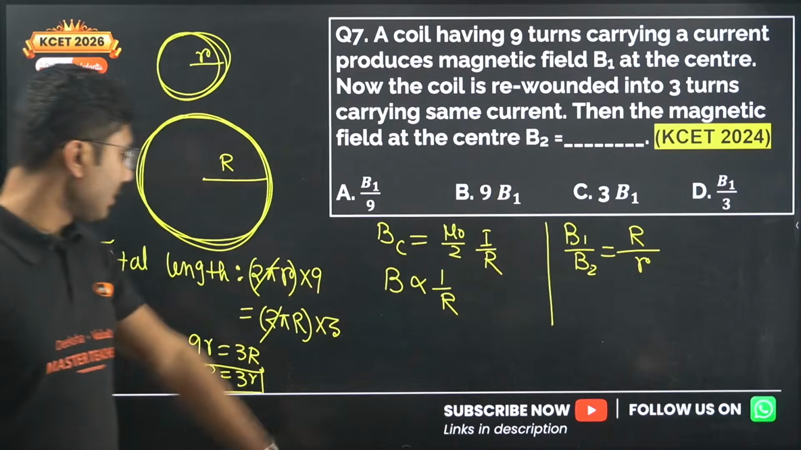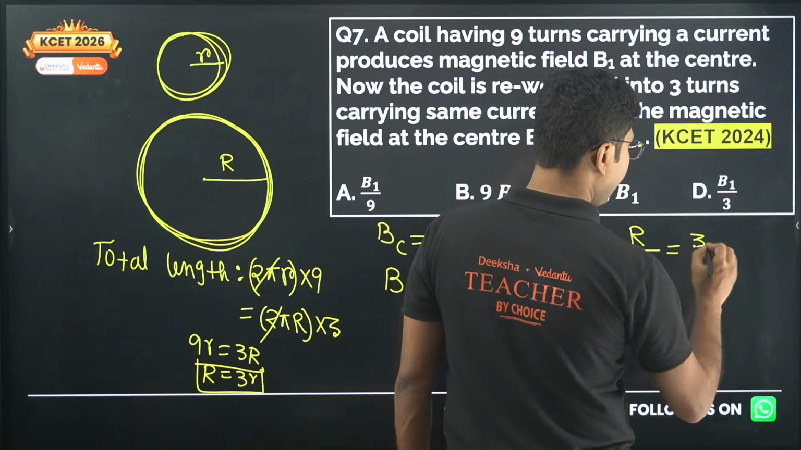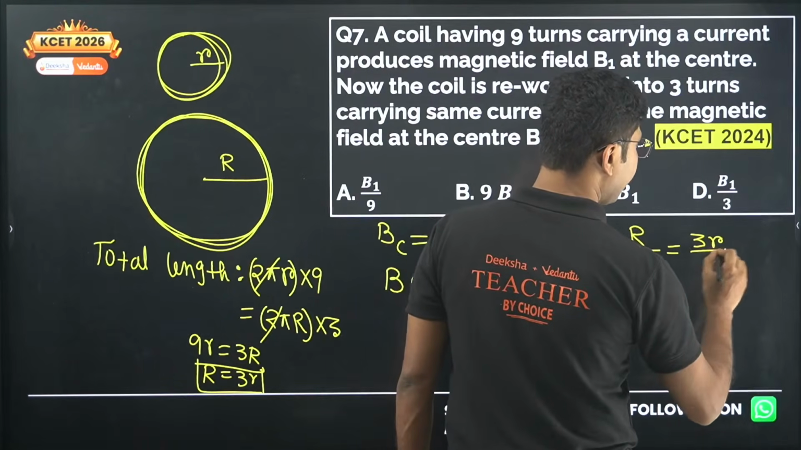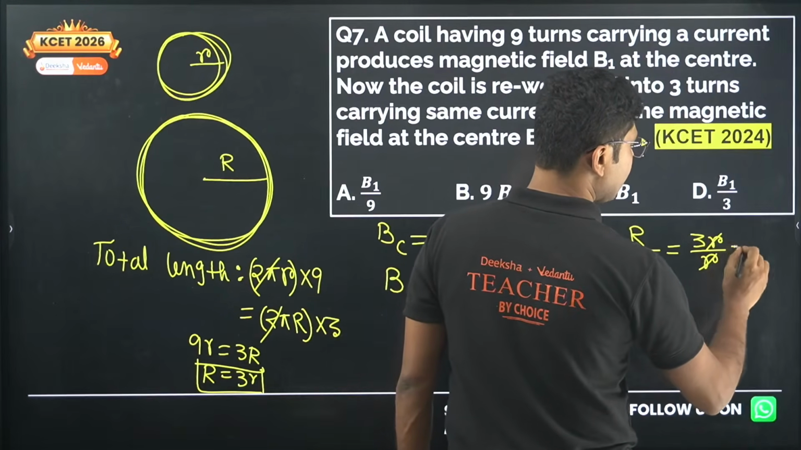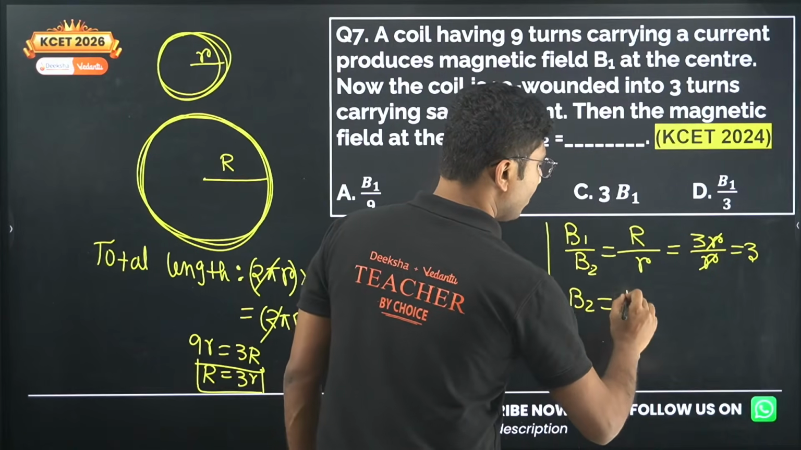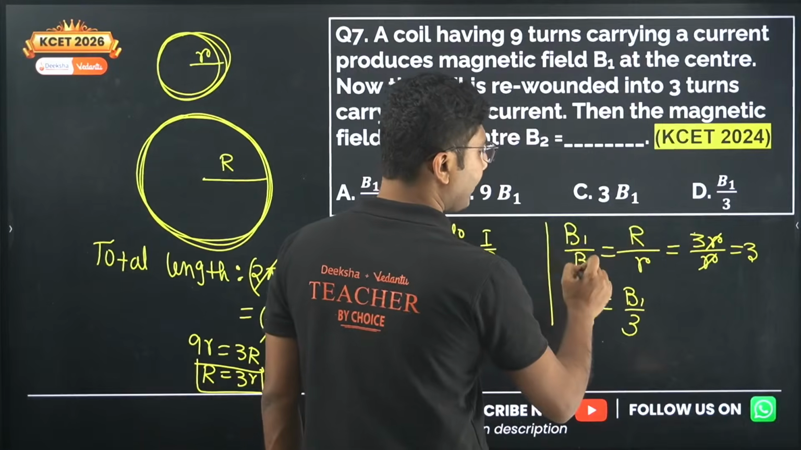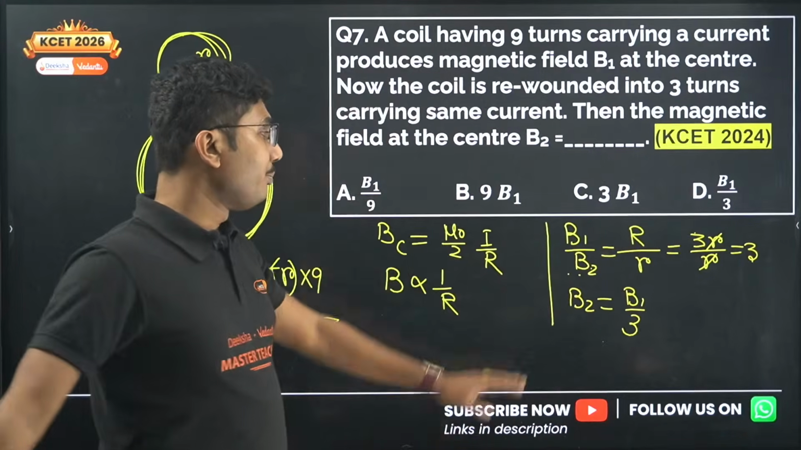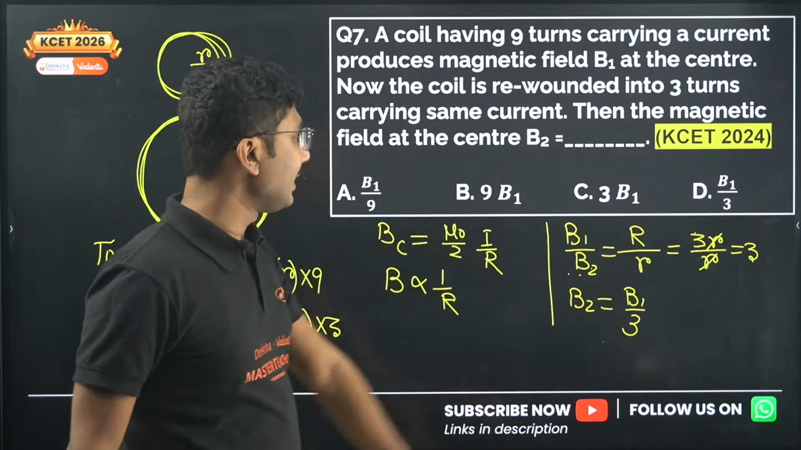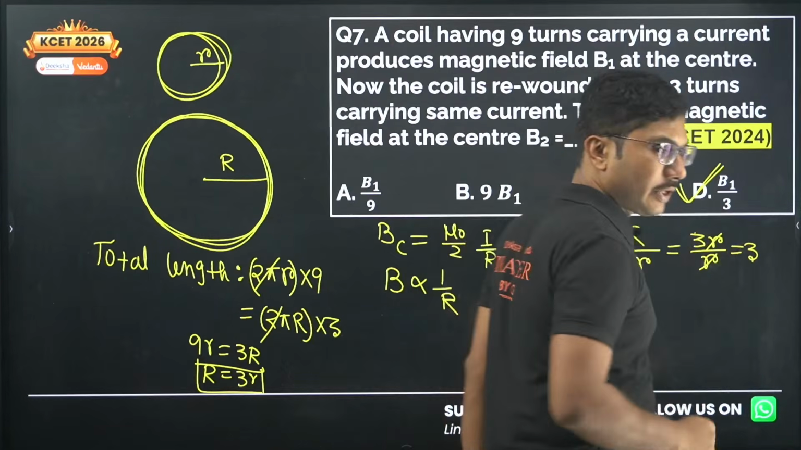We will use that over here. Capital R is 3 small r divided by small r, so this is actually 3. So B2 equals B1 by 3. Just cross multiply: B1 will come over here. So B2 equals B1 by 3. So the correct answer is option D.